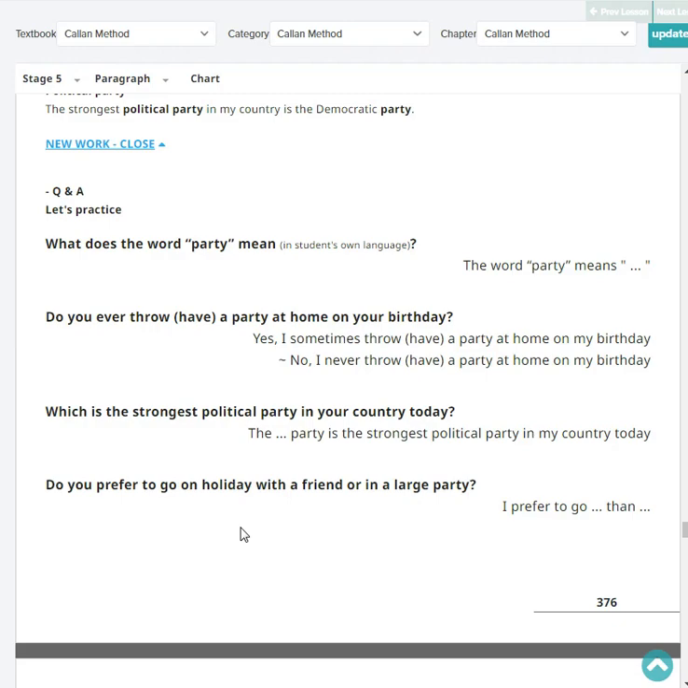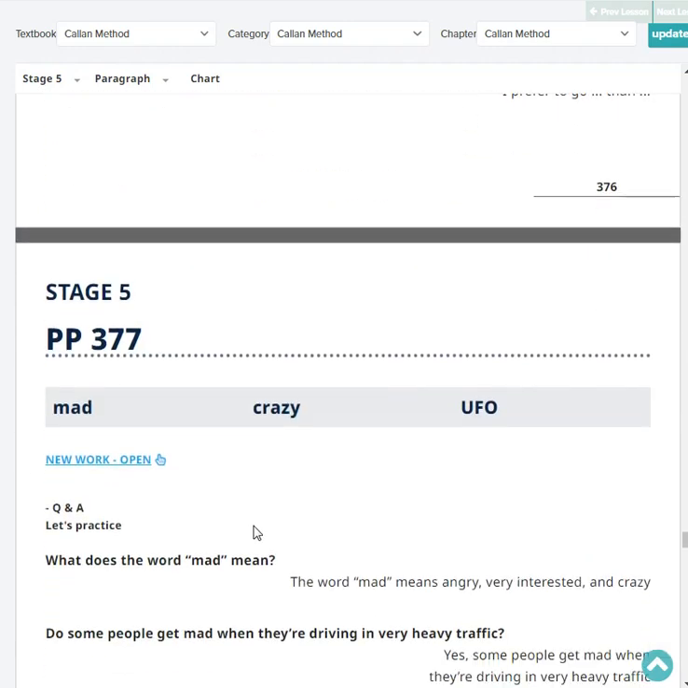Which is the strongest political party in your country today? The Liberal Democratic Party is the strongest political party in my country today. Do you prefer to go on holiday with a friend or in a large party? I prefer to go on holiday with my friend than in a large party.